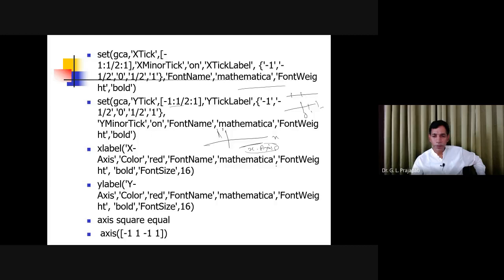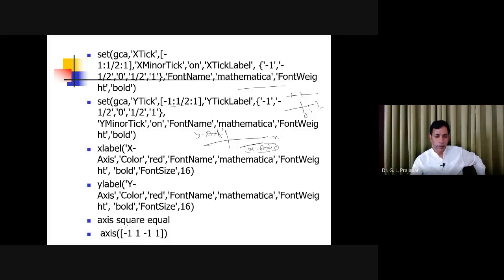Font name will be Mathematica. Font weight will be bold, and font size is 16. For the y label, you are going to give y-axis. So here you will have y-axis. The y-axis color is red. Here the color is again red, and the same thing.